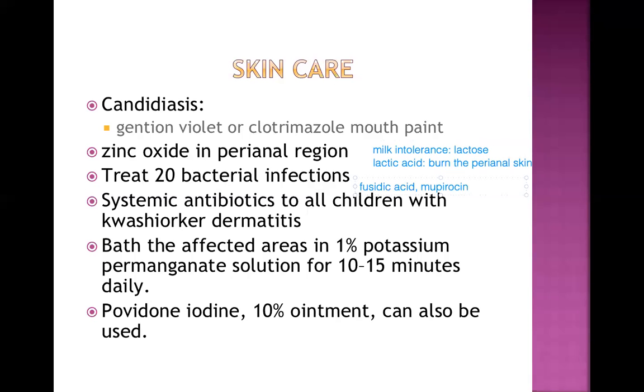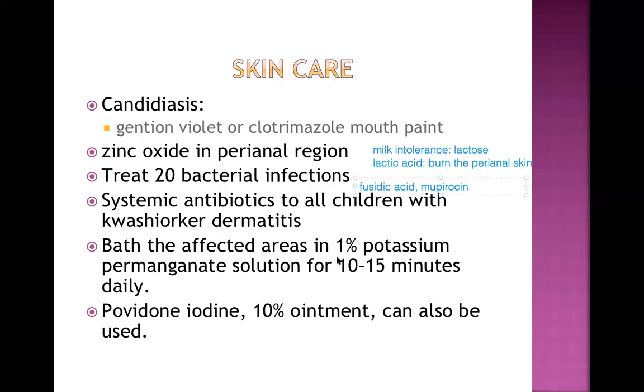Fusidic acid and mupirocin are very commonly used in the treatment of bacterial infection of the skin. Systemic antibiotics are given in case of kwashiorkor dermatitis if it is a bit severe type of skin infection. Don't only rely on the topical one.